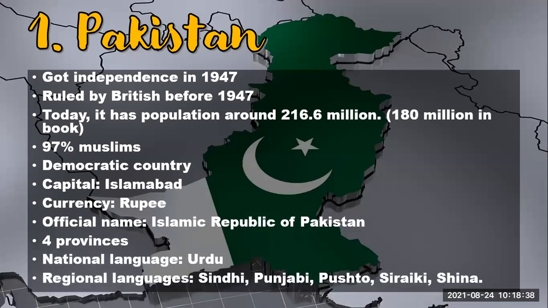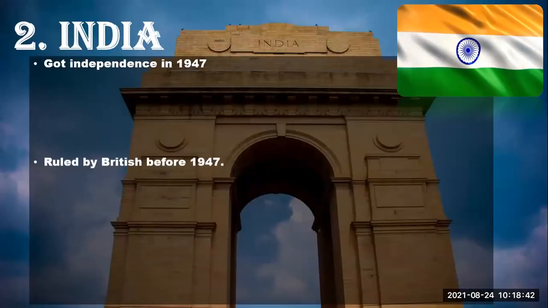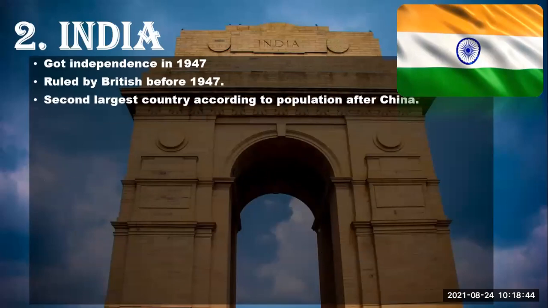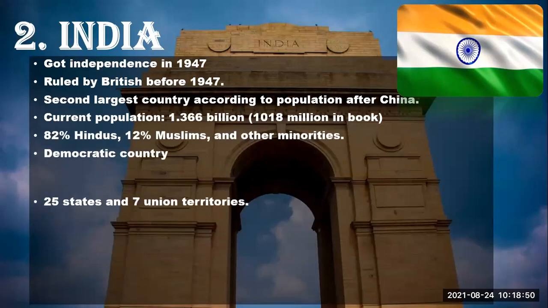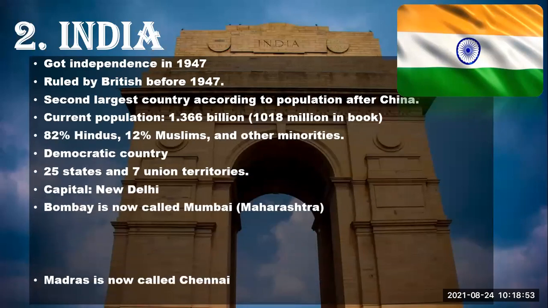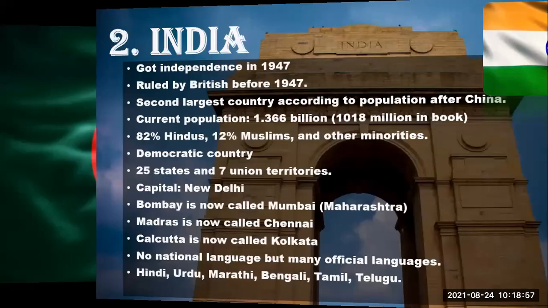It is a democratic country. The important thing for you is to remember the date of independence, plus currency and capital, languages. These kinds of things are important.